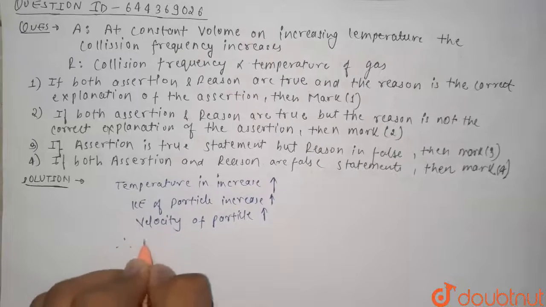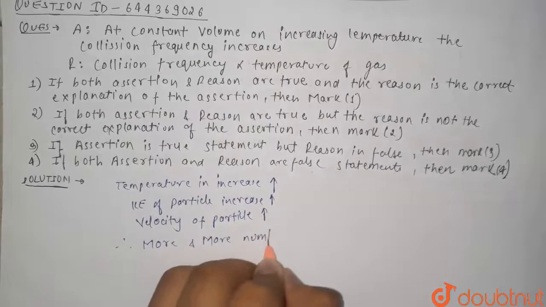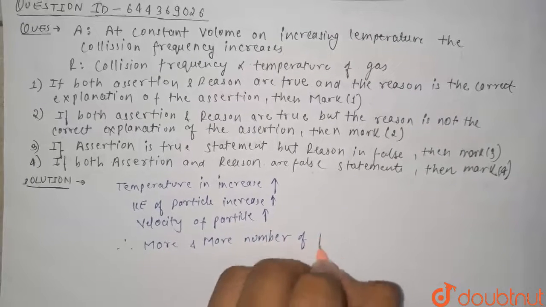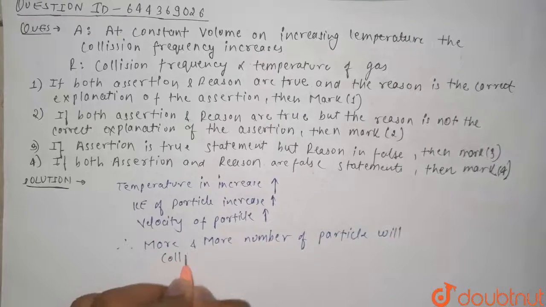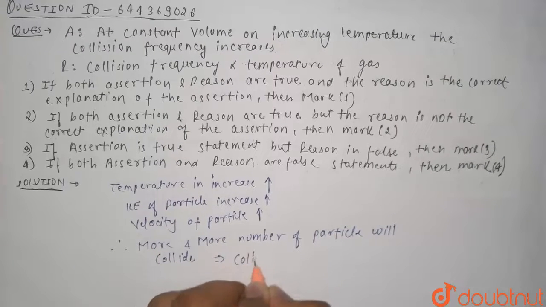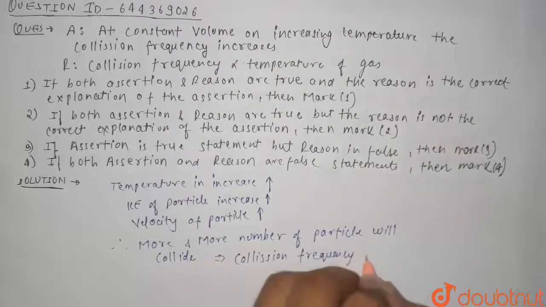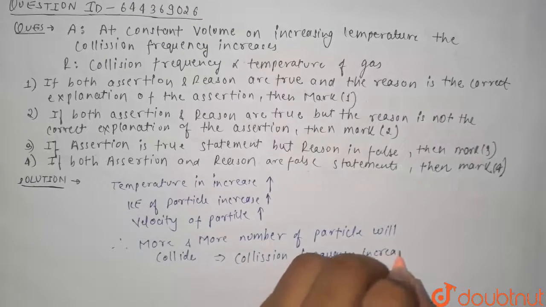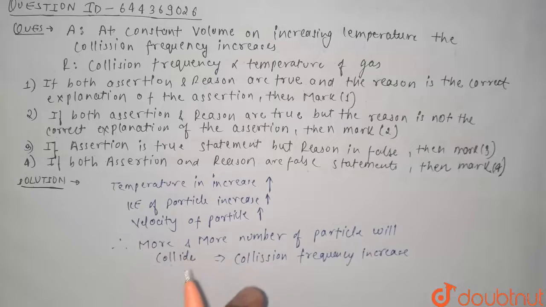So we can say that collision frequency increases, if our volume is constant, because if volume varies or starts increasing, then collision frequency will not be increasing. So at constant volume we can say that on increasing temperature the collision frequency increases.